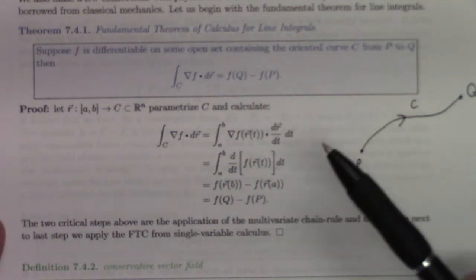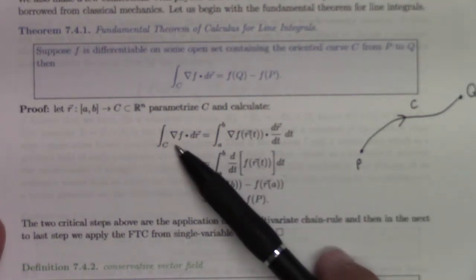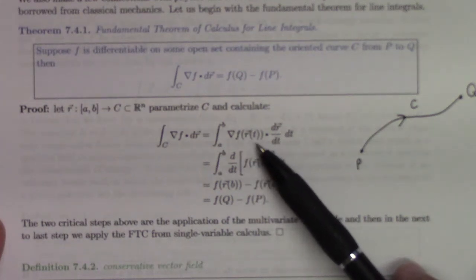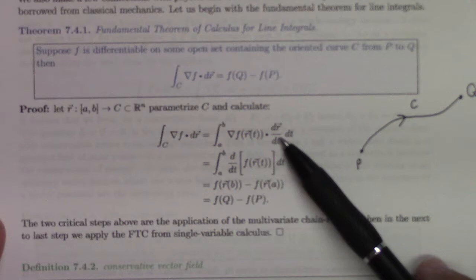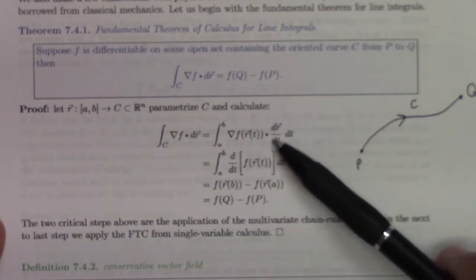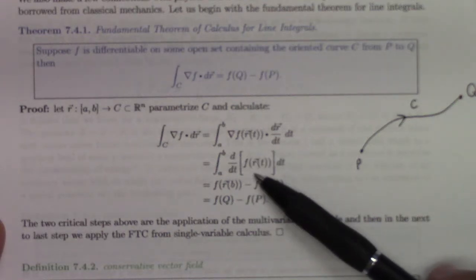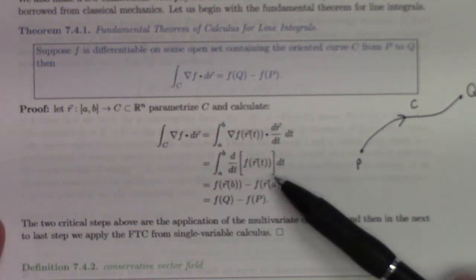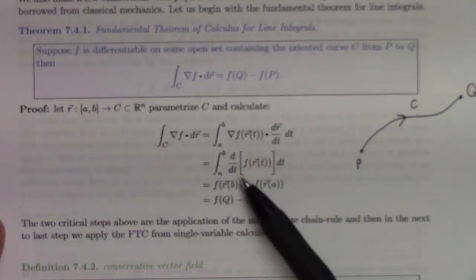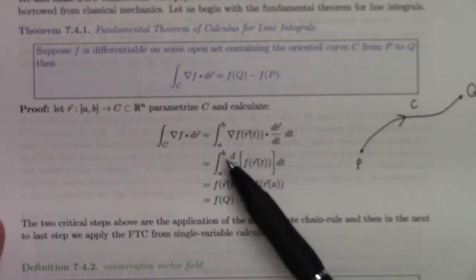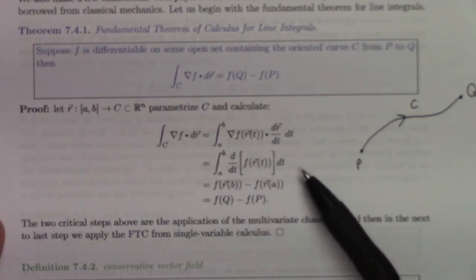The proof of it is here. Starting with the integral of the gradient, by definition, that's the gradient evaluated at the parameterization, dotted with the velocity. But then by one of our chain rules, that's exactly the integral of the derivative of the function evaluated at the parameterization of the curve, dt. But then, remember Calculus 1, if we integrate a derivative, by the total change theorem, we take f of r of the upper bound minus f of r of the lower bound.